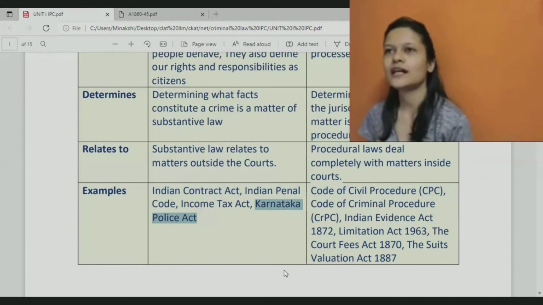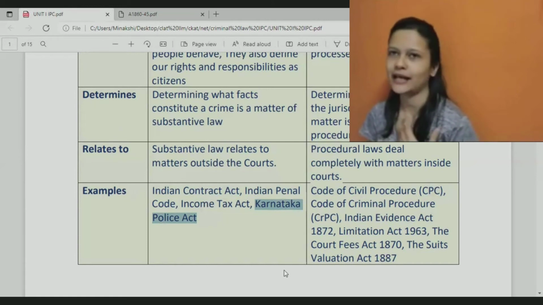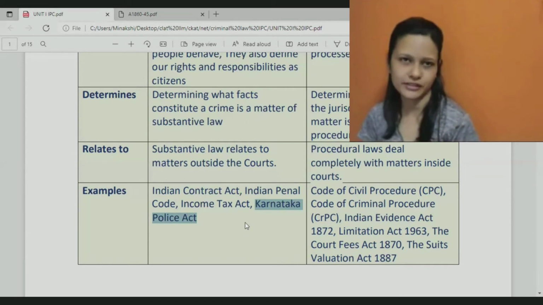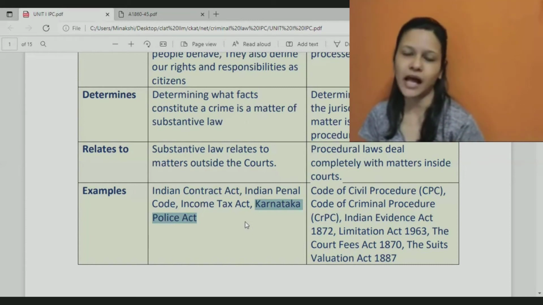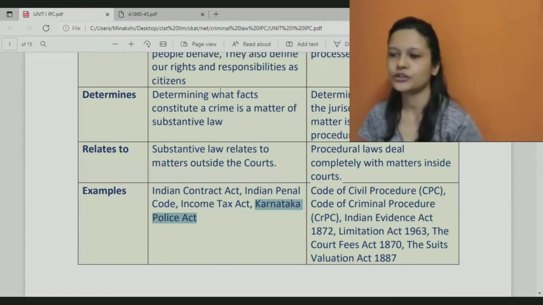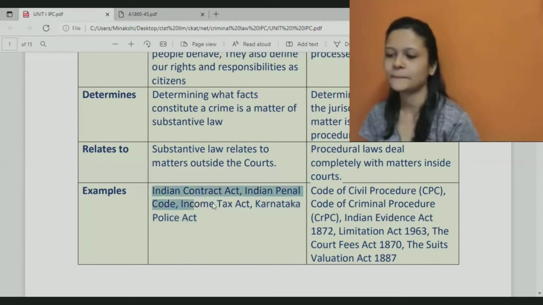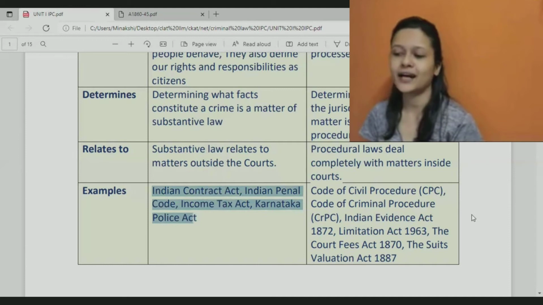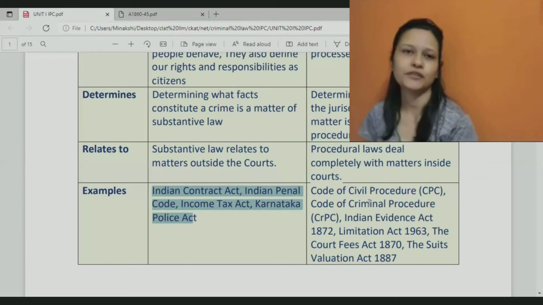In the same way, there are so many different laws like the Karnataka Rent Act. There will be so many provisions which are applicable in Karnataka. Those are passed by the State Legislative Assembly only. In fact, Karnataka State Law University, KSLU, is also established under an act, a statute. You can see the KSLU Act is also passed by the State Legislative Assembly. All these are substantive law because they tell about certain things. It's not about the process, but certain types of crimes, some powers, functions given to people, and all that stuff.